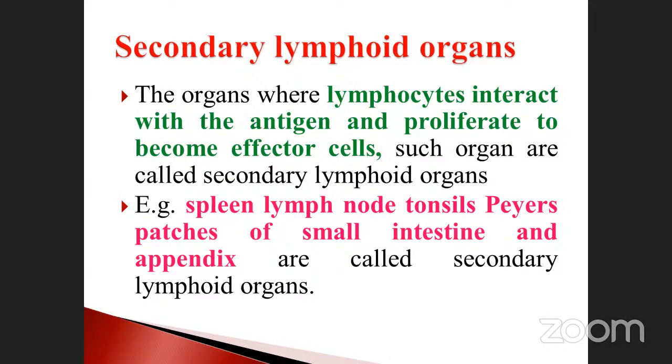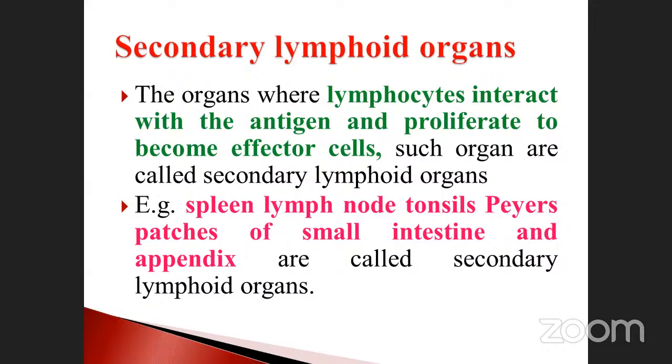What examples are given here? Spleen, lymph nodes, tonsils, Peyer's patches. Note it down. This is very, very important. Peyer's patches of the small intestine and also the appendix are also secondary lymphoid organs. These are called secondary lymphoid organs.